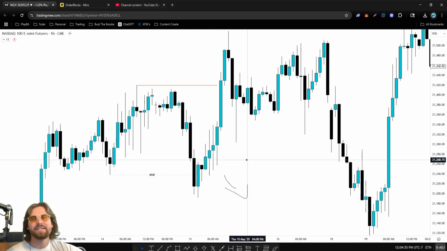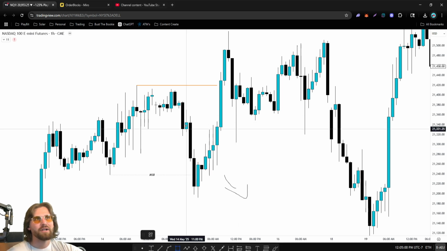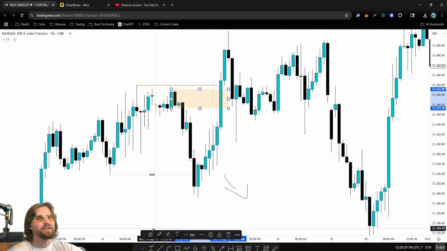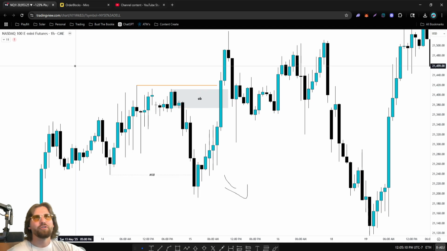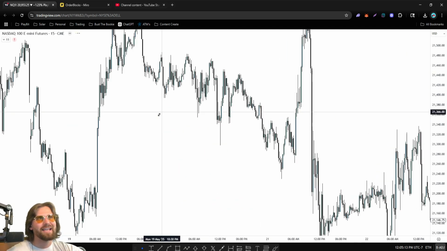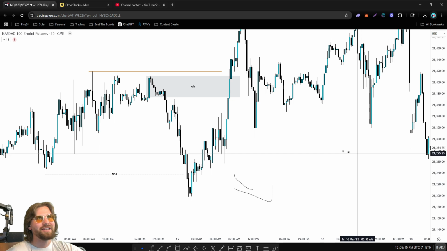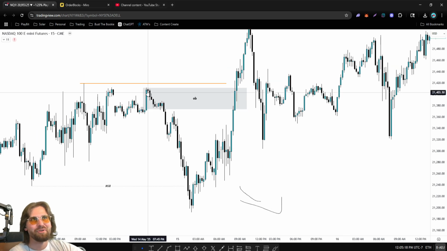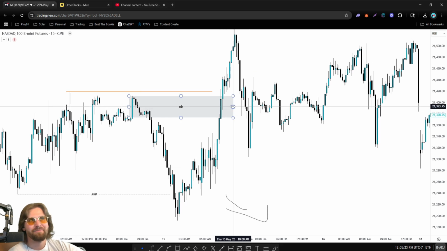Well, if price does not move to the downside here, what do we have? The last up candle in this price leg right here would then be your order block. You can't define it any other way. I mean, this is the last candle in the price leg. You can see it right here. Here's the last impulsive candle up before the mass move down into the market structure break, and then no respect.